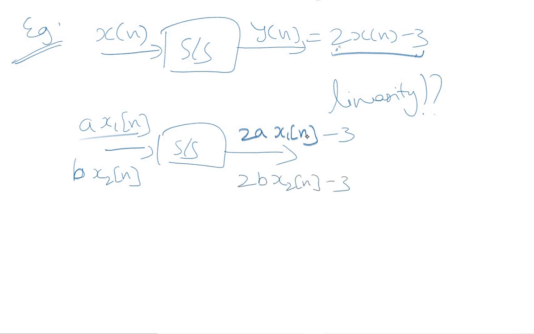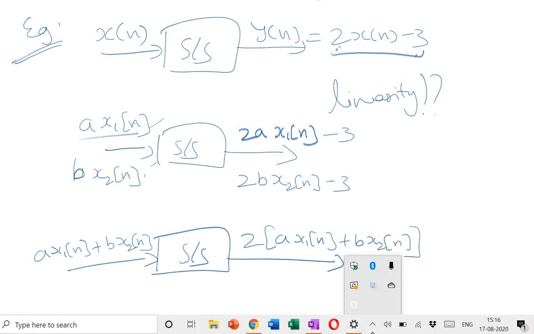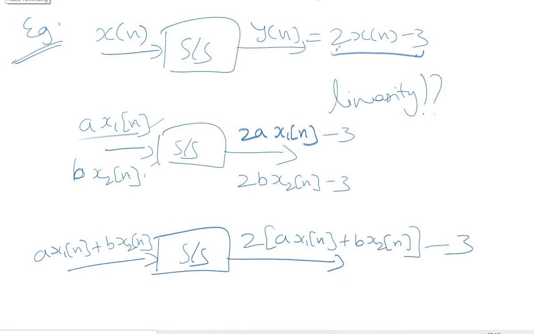Now let us use the same system, and if we take input as a times x1(n) plus b times x2(n), that is the sum of these two inputs, the corresponding output of the system should be what? The system multiplies the entire input signal by 2, that means twice (a x1(n) plus b x2(n)), and subtracts 3 from the signal.